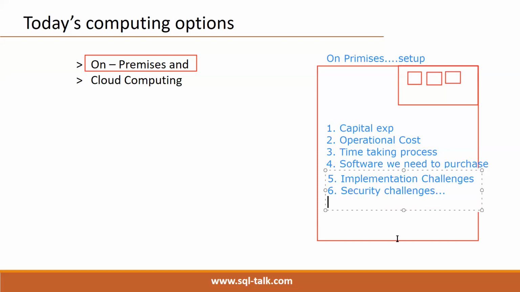In the future, scale up and scale down is another problem, especially scale up. Tomorrow, instead of a 512 GB RAM machine, I may want a machine with 1 TB of RAM. Then we need to purchase again, which means more investment, right? These are the various challenges of an on-premises environment, and we can overcome them with the help of cloud computing platforms.